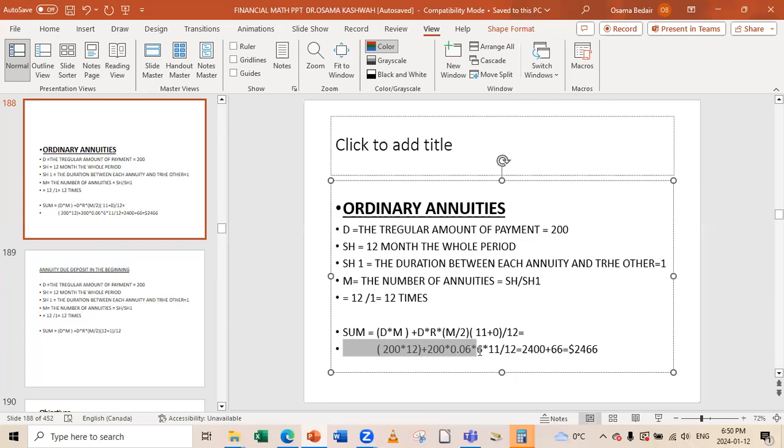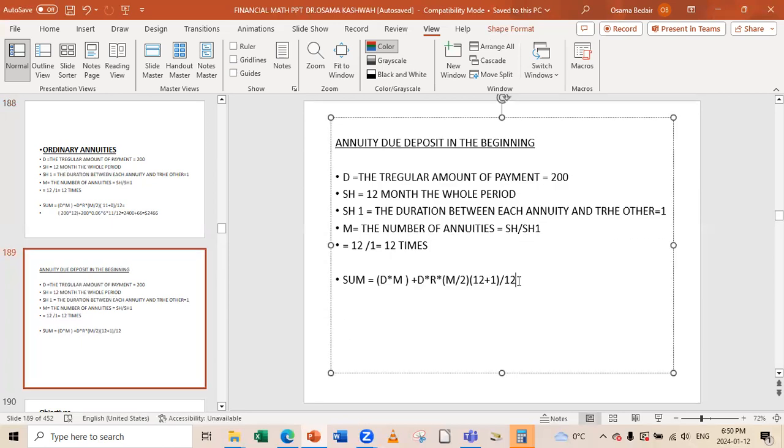So the M, these numbers are the same. I will take it back, exactly the same as there. But the only difference here will be in the calculation of these. It will be times 13 divided by 12. Why?